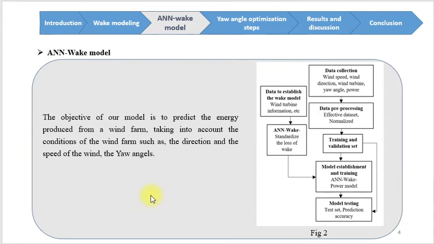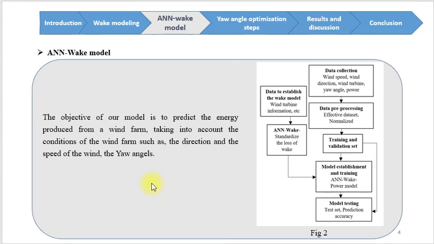Artificial neural network wake model. The objective of our model is to predict the energy produced from a wind farm, taking into account the conditions of the wind farm, such as the direction and the speed of the wind and the yaw angles.